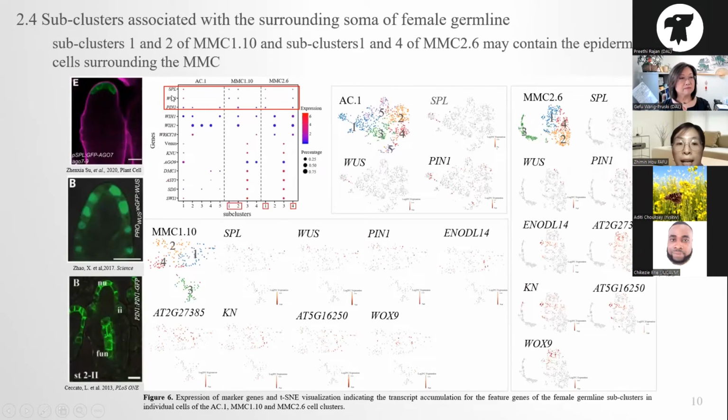Then we used the SPL-P1, which is expressed in the epidermal cells, to identify the sub-epidermal cells. Based on this gene's expression level and the transcriptomic information, we found the epidermal cells: subcluster 1 and 2 of MMC1.10, subcluster 1 and 4 of MMC2.6.